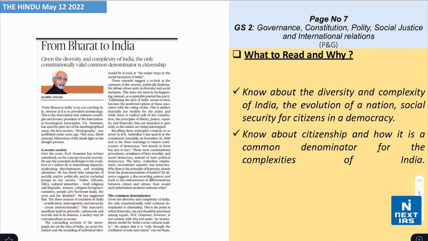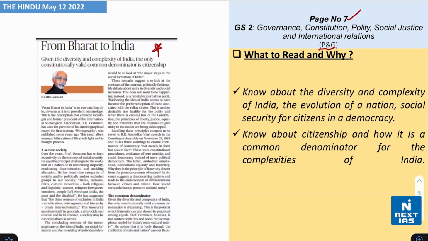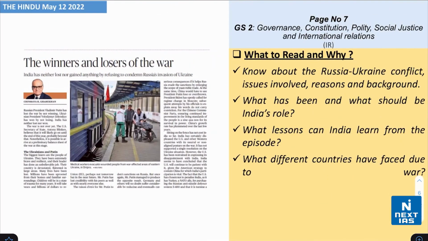Now take a look at page number 7 from the topic of polity and governance. This headline says that from Bharat to India. Now, know about the diversity and complexity of India, firstly, the evolution of our nation, the social security for citizens in a democracy. Also, know about citizenship and, moreover, how it is a common denominator for the complexities of India.